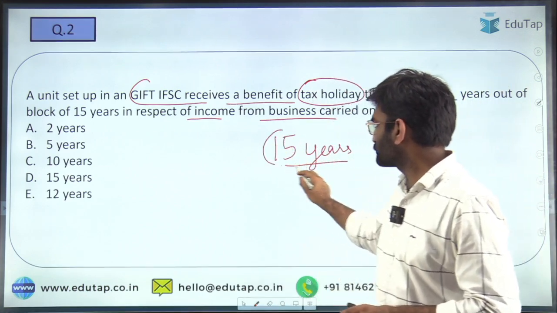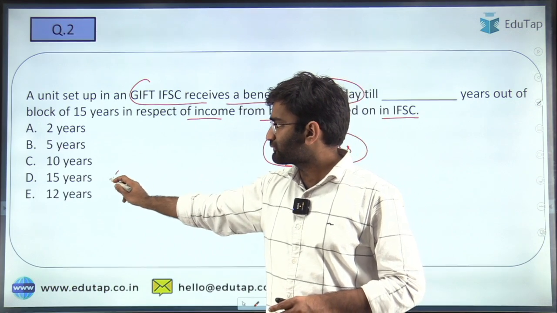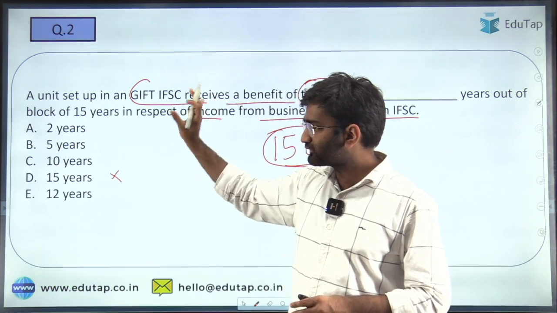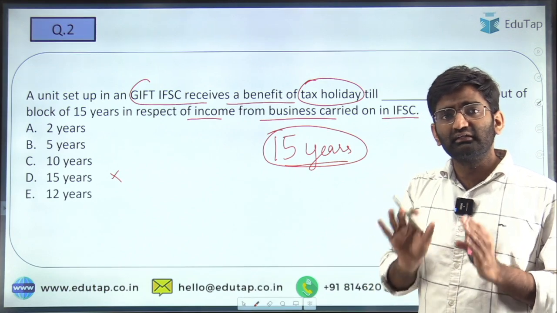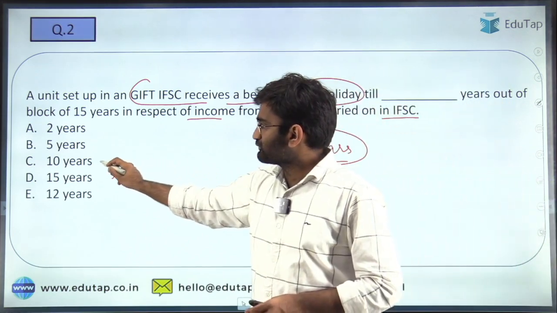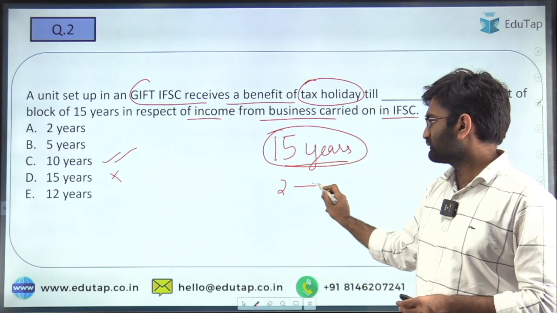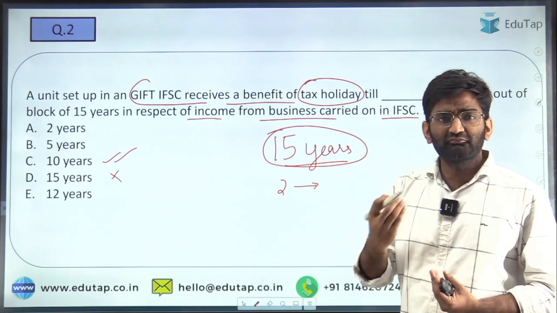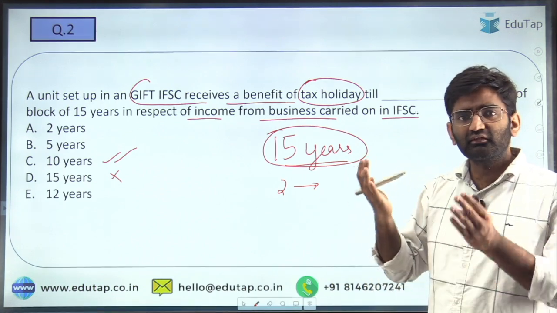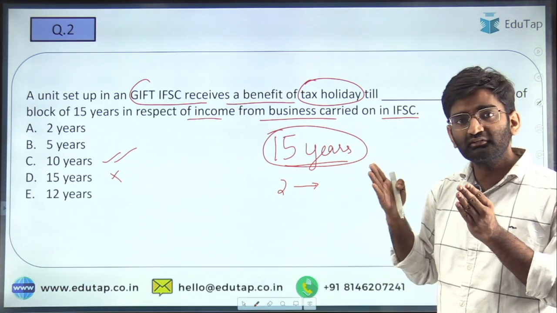So obviously if the total is 15 years, out of that the number of years cannot be 15 itself. So the tax holiday, the tax benefits that a unit enjoys, is for 10 years out of the entire 15 years. Let's say after the second year the unit wants to enjoy these benefits, then it gives a proposal for that, and then for 10 years after the second year it enjoys these benefits.